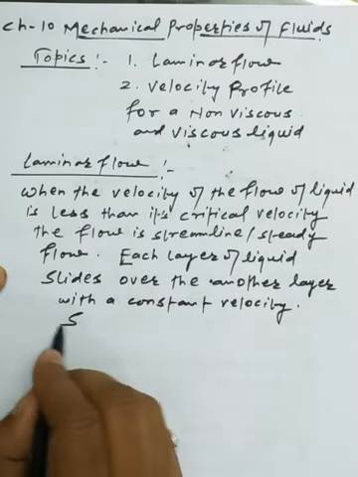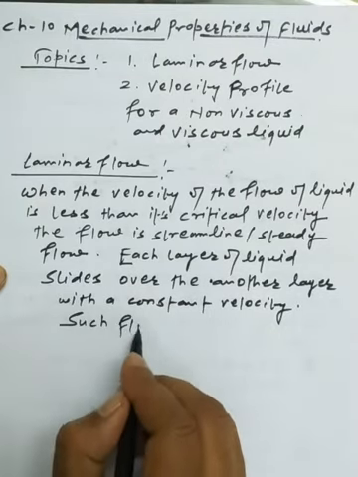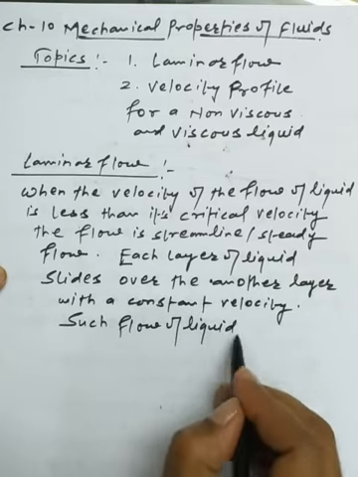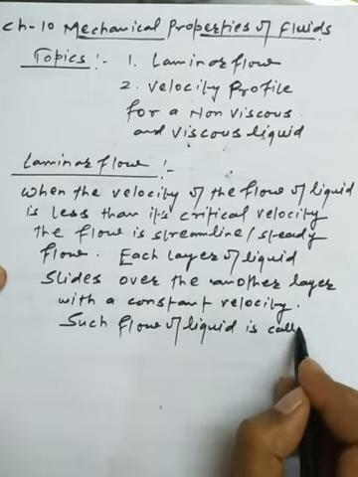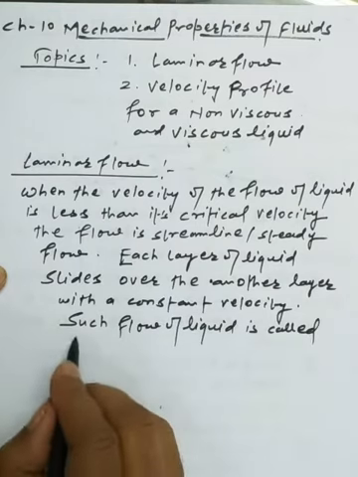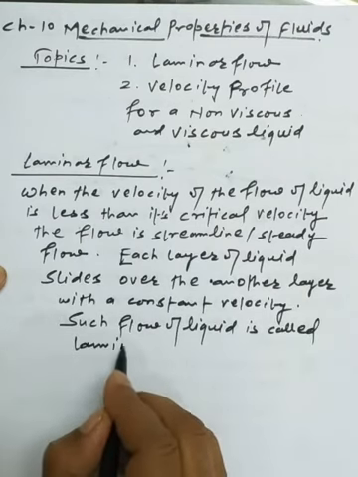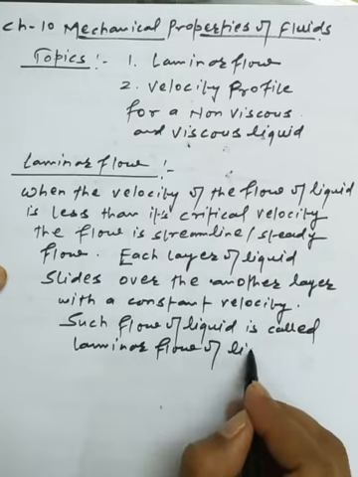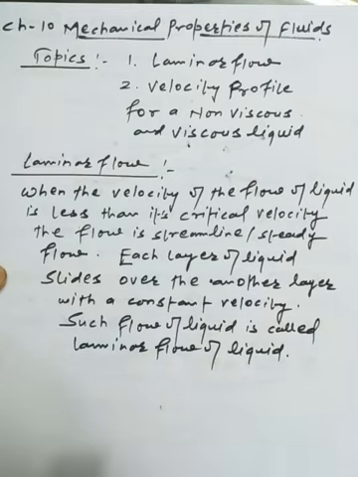Such flow of a liquid is called laminar flow. So this is one of the types of flow we have.